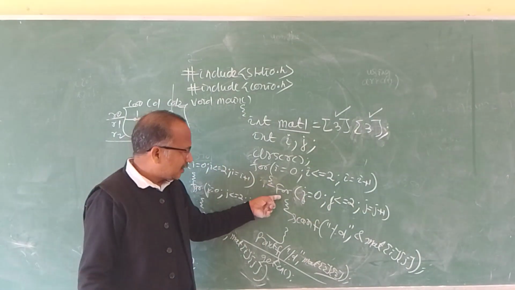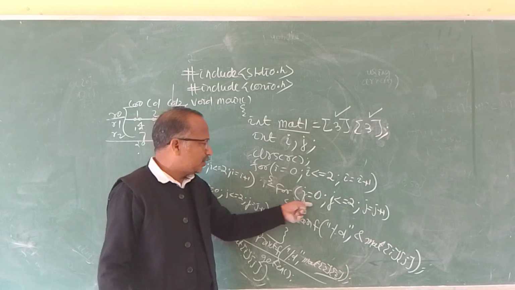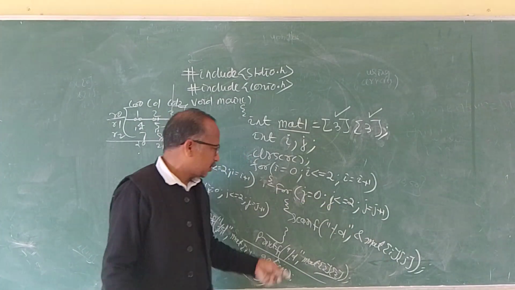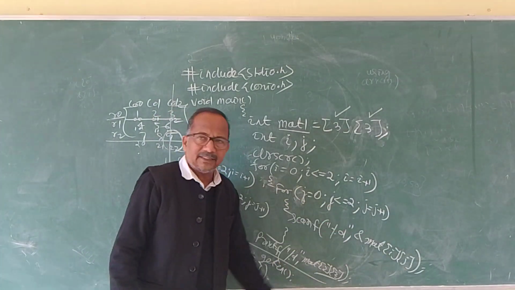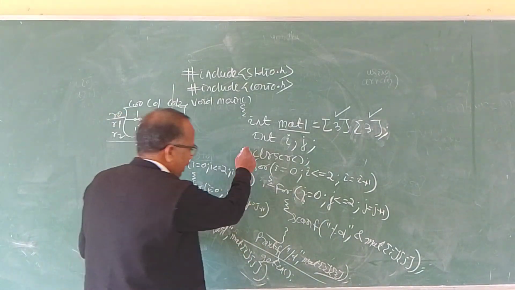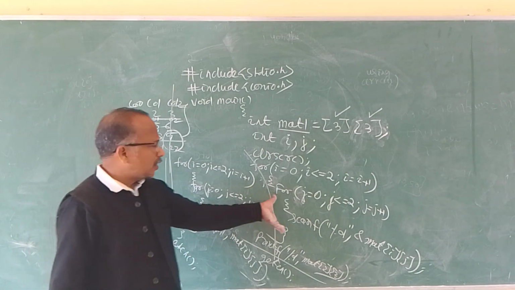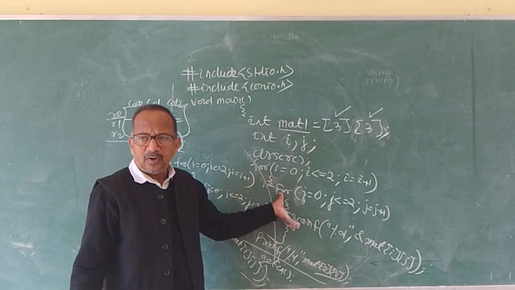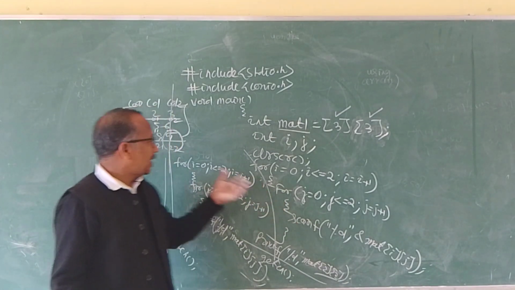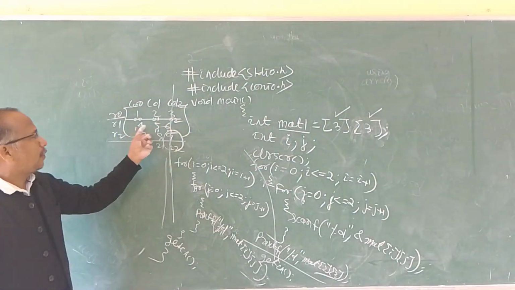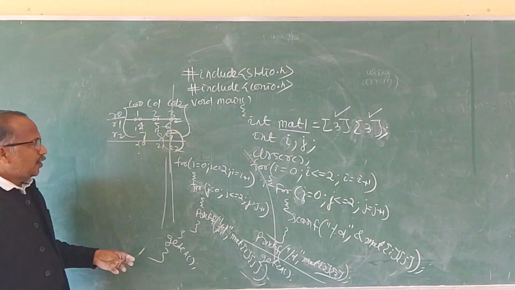Inside that you enter for j is equal to 0 to 2, j is equal to j plus 1, scanf percentage d, mat[i][j]. This is for reading the matrix, and this is for printing the matrix. This portion is inputting the matrix values, whatever values I have entered: 1, 2, 3, 4, 5, 6, 7, 8, 9.